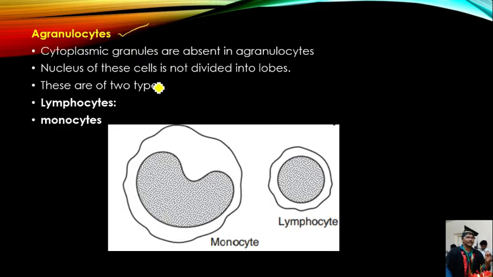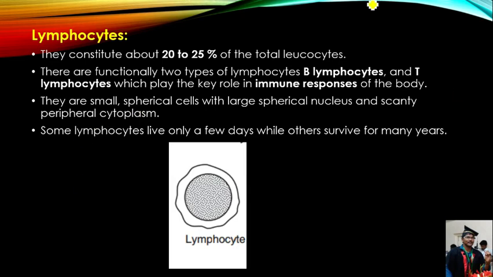Next, agranulocytes. Those are the second type of white blood cells or leukocytes. In agranulocytes, A means absent, granules are absent. Agranulocytes are leukocytes that do not contain cytoplasmic granules. Cytoplasmic granules are absent. The nucleus of these cells is not divided into lobes. Agranulocytes are mainly divided into two types, lymphocytes and monocytes. First we will see about the lymphocytes, after that we will discuss the monocytes.